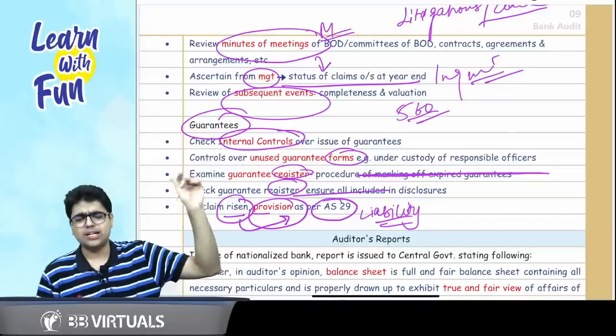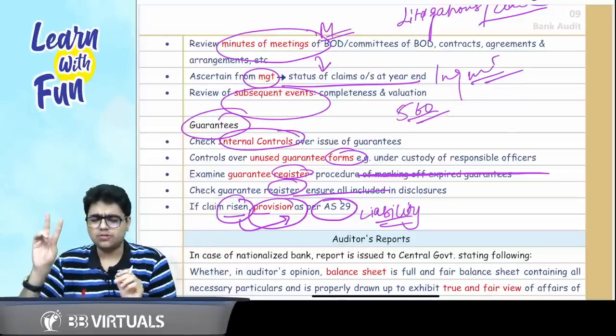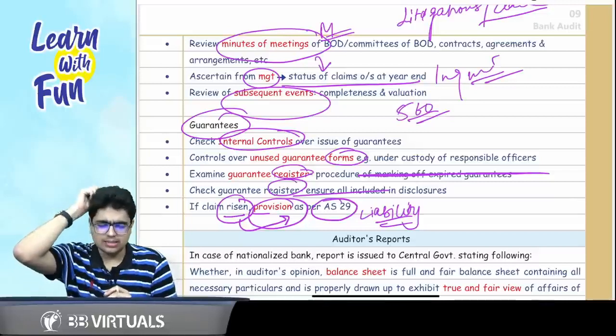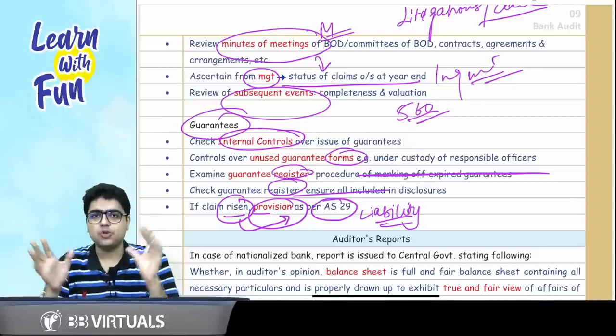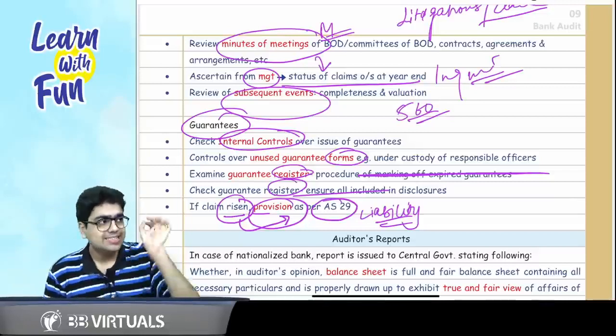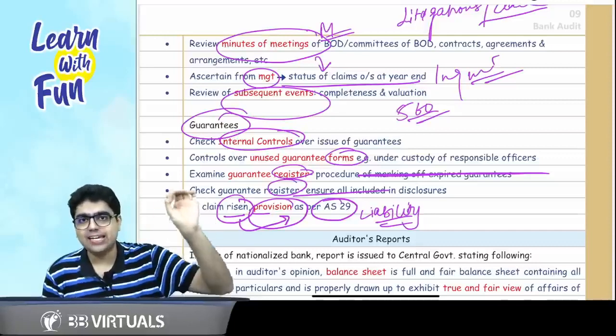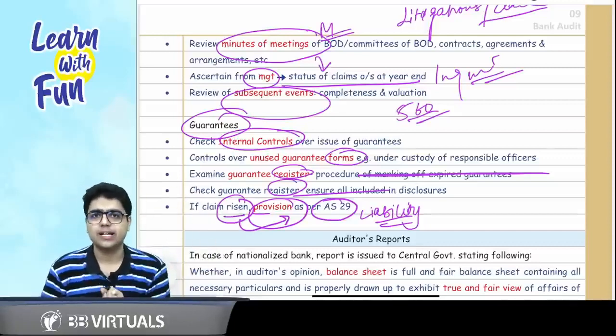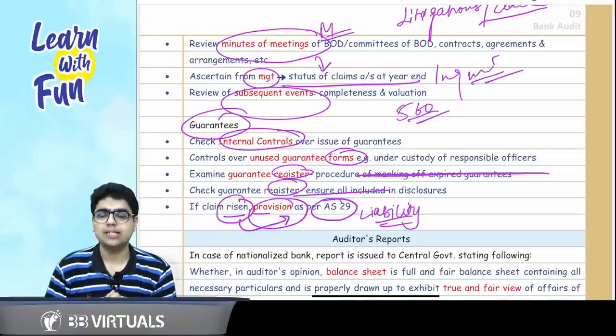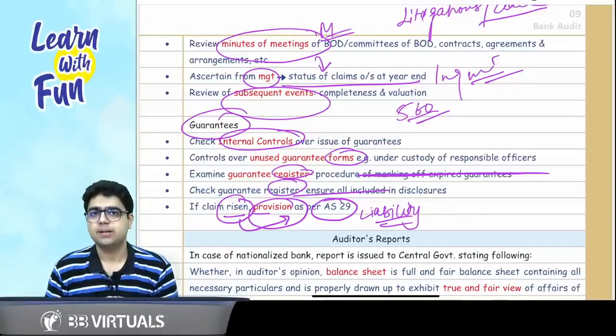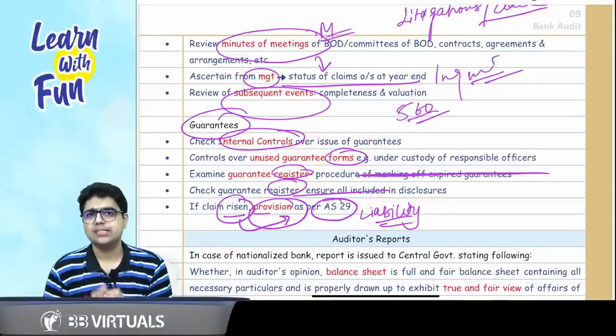Again, in case of guarantee, internal controls. Then 2 types of things: forms and register. Sir, unused guarantee form should be under the custody of a responsible officer. Check the guarantee register to see if any guarantee has expired, and mark off the expired guarantee. In case any claim has arisen, not expired, provision needs to be created. And the last point is, check the register to see the completeness of guarantees.